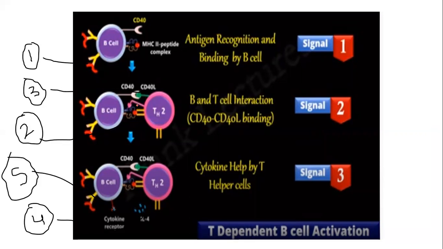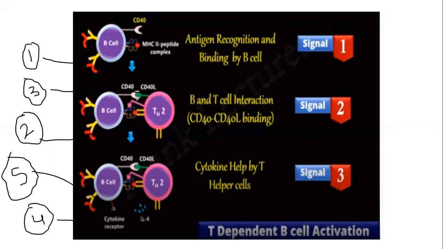After this binding, a specific receptor of the B cell, which is CD40, will bind to the CD40 ligand. These two, CD40 receptor and CD40 ligand, will bind to each other. That is the third step.